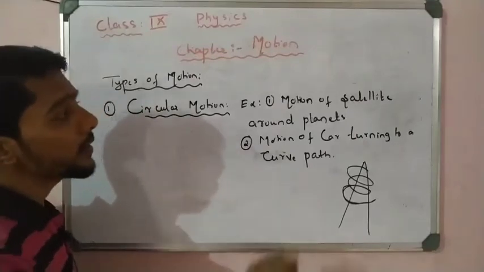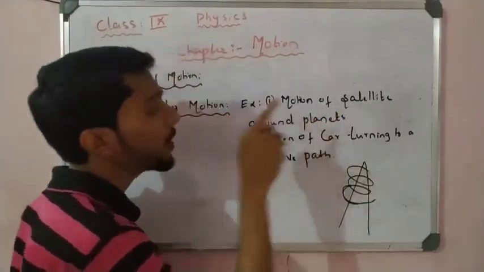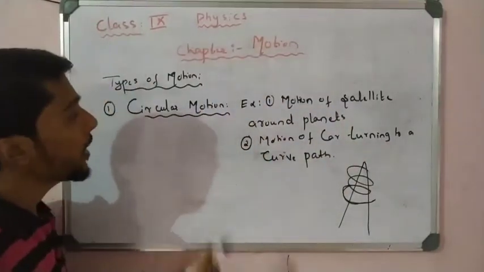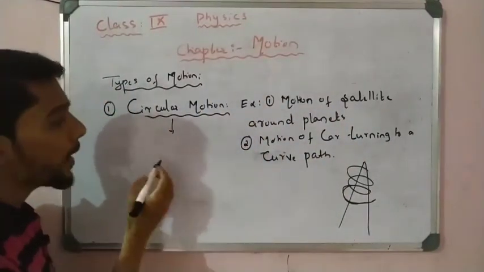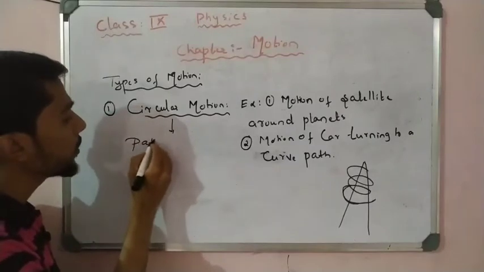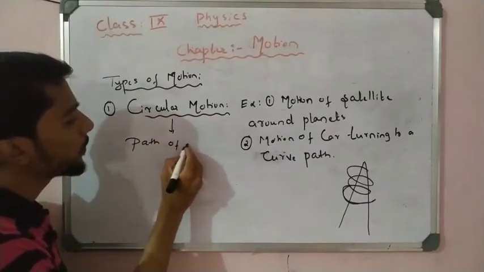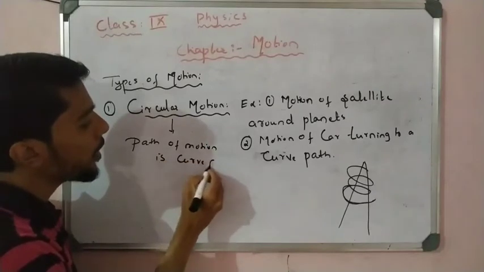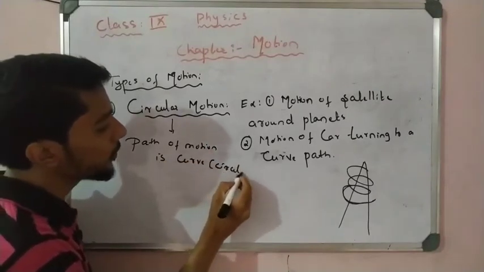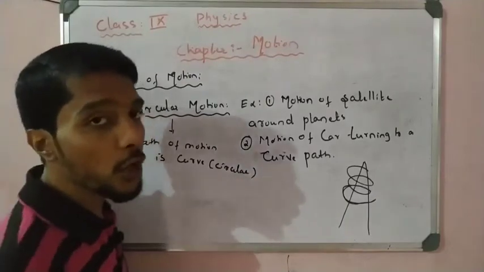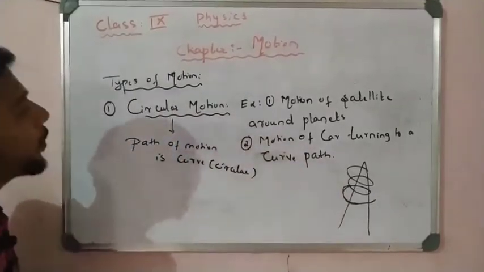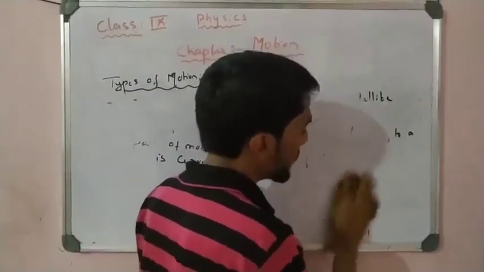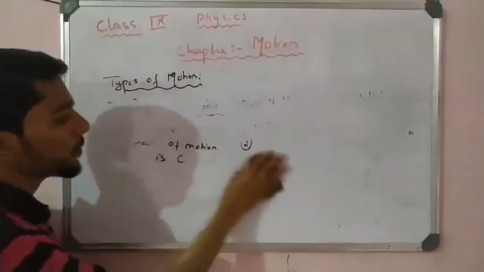An example is the motion of a satellite around the planets, and the motion of a car turning to a curved path. Also remember that in circular motion, the path of motion is a curve, or circular in shape. You have to remember that point, right, students? Now come to the second type of motion.